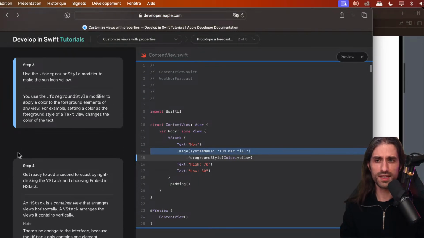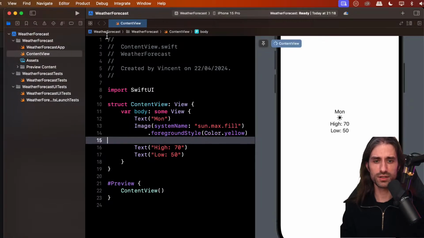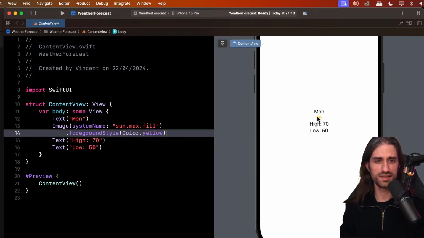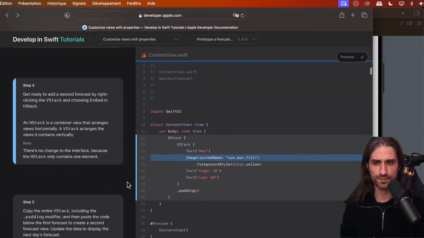Okay, step 3, we use the foregroundStyle modifier to make the sun icon yellow. So we're going to add the foregroundStyle. Careful, we only apply it to the image like that. All right. You can see it's become yellow in the preview. You use the foregroundStyle modifier to apply a color to the foreground elements of any view. For example, setting a color as the foreground style of a Text view changes the color of the text. And here, for this kind of image, which can be recolored, you can also use foregroundStyle in order to set its foreground style. And in this case, the style happens to be a color.